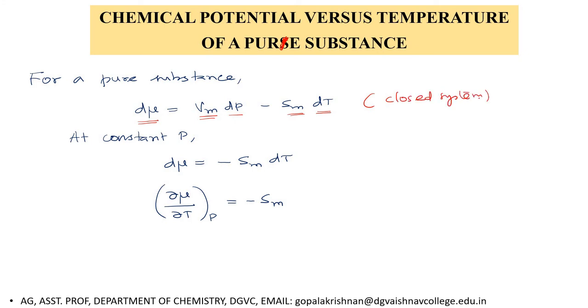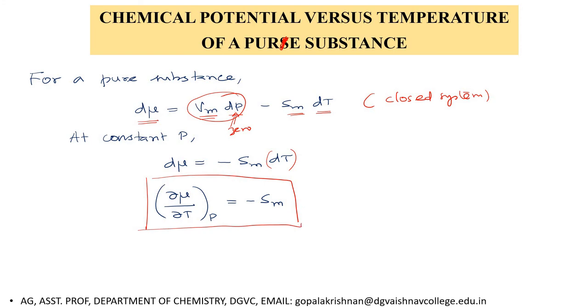Now at constant pressure, if you keep pressure constant, then dP becomes 0. If dP becomes 0, this Vm dP becomes 0. Therefore we can write change in chemical potential equal to minus molar entropy times dT, or bring this dT to the left hand side. So we can write del mu by del T at constant pressure equal to minus molar entropy of the substance.